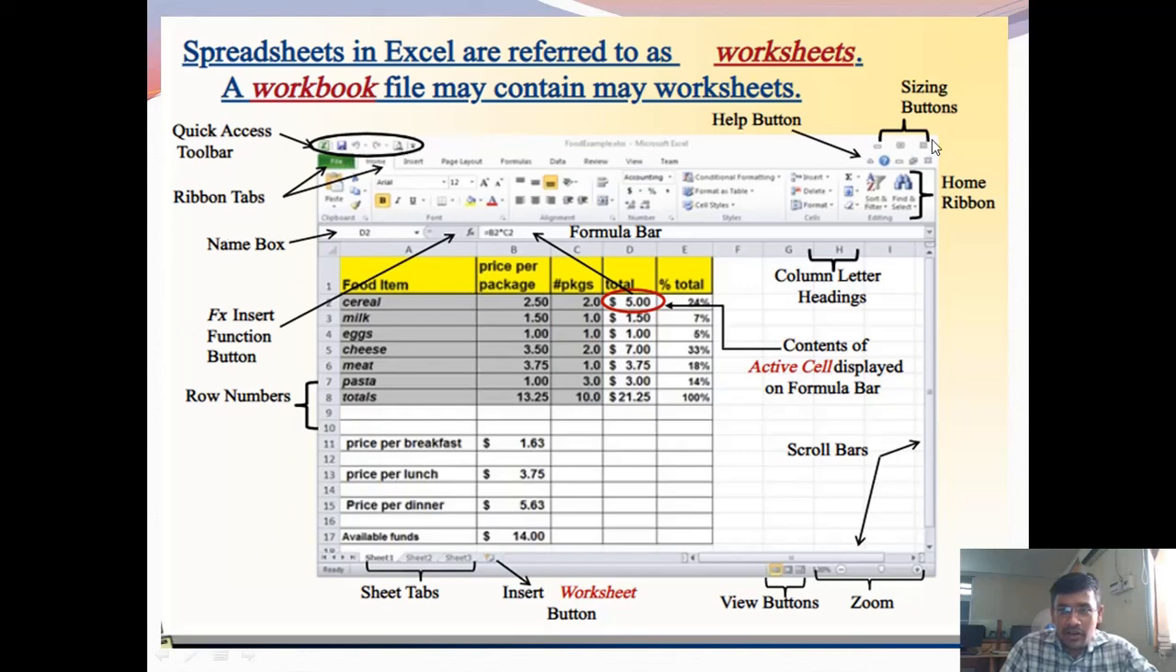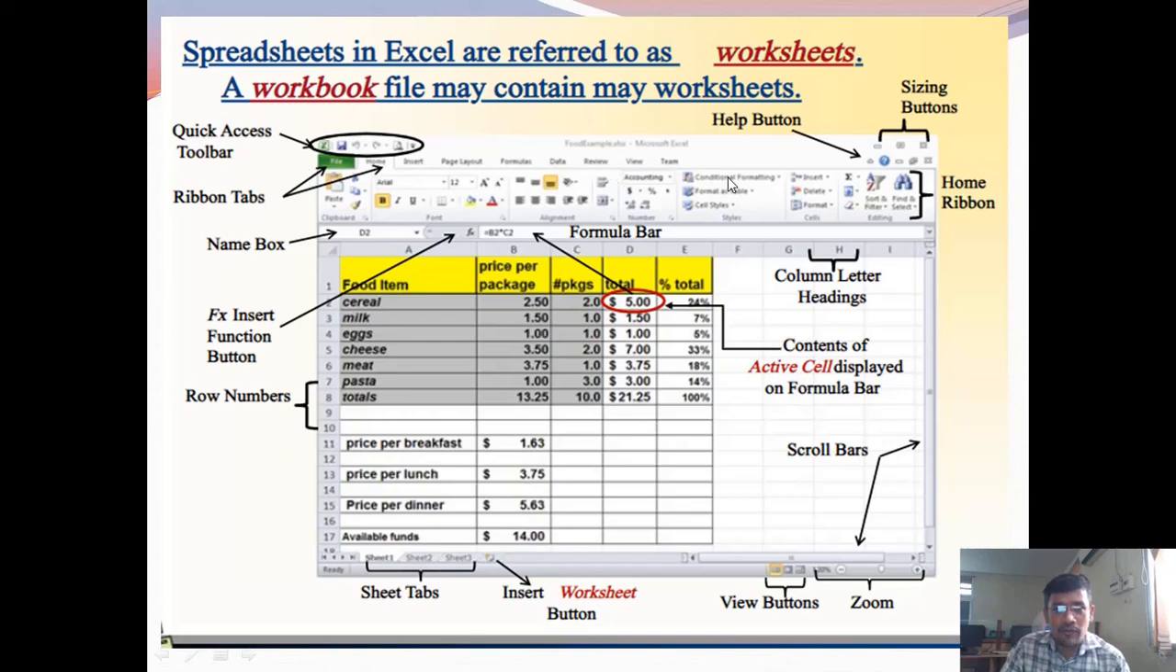In the top right corner you can find the sizing buttons: minimize, maximize and close. Below this title bar you will find the tabs: home tab, insert tab, page layout, formulas, data tab, review tab, view tab.